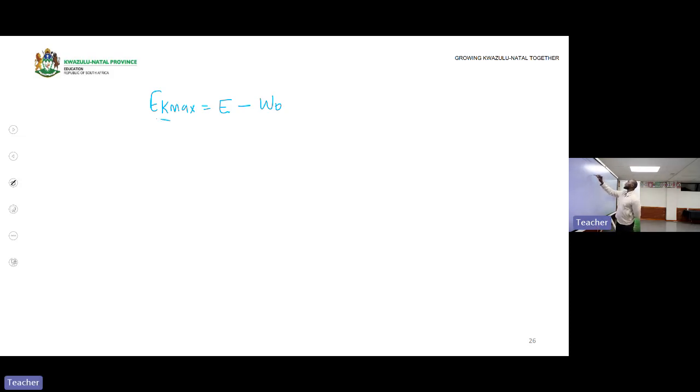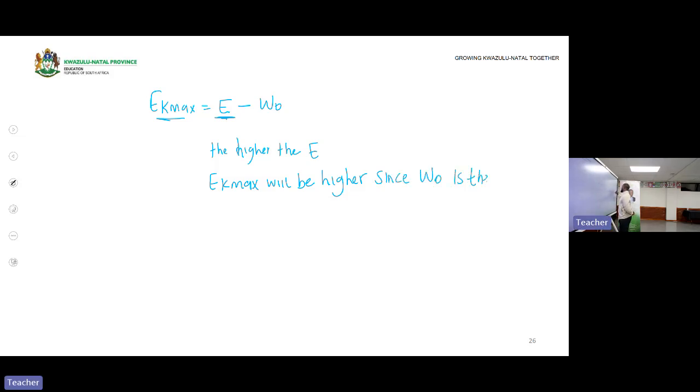It means EK max now depends on E. So the higher the energy of light, then EK max will be higher as well, since the work function is the same for all lights.